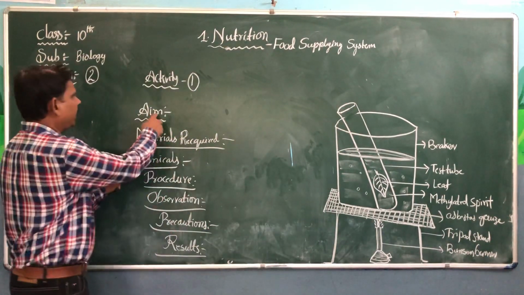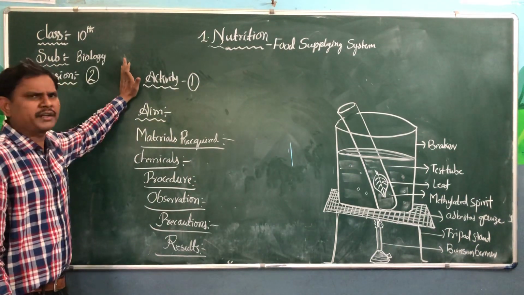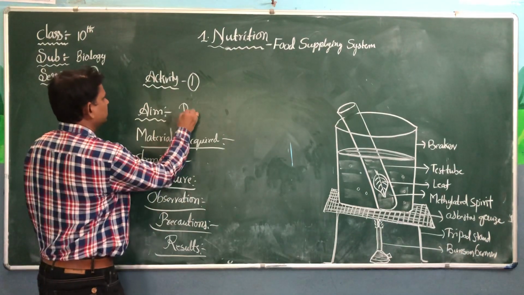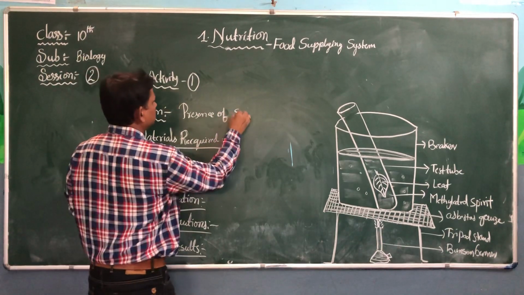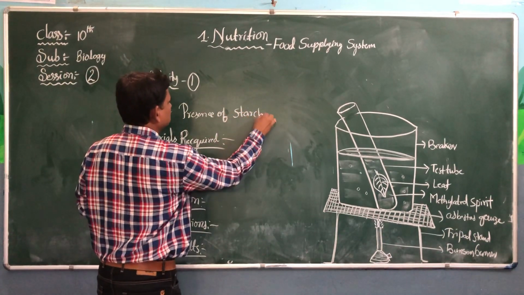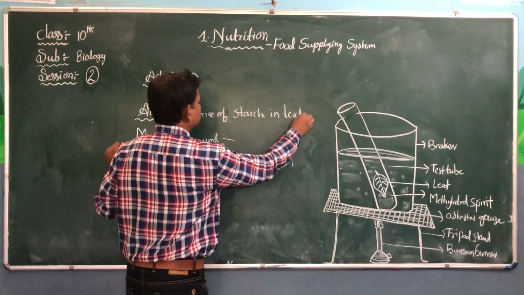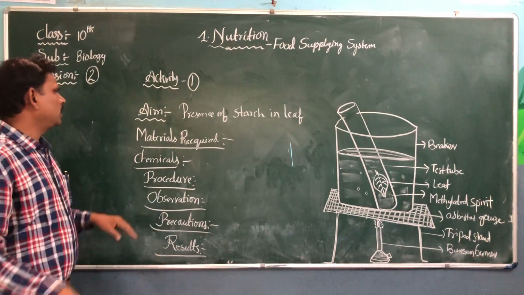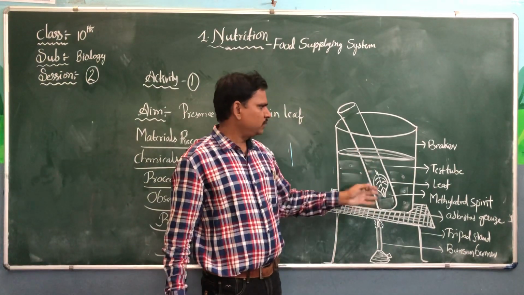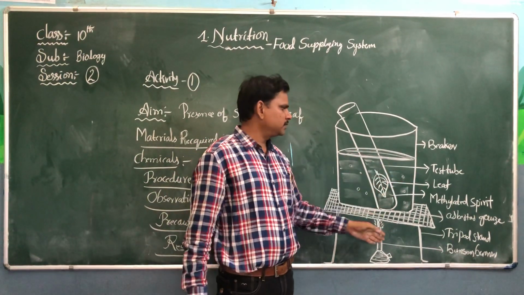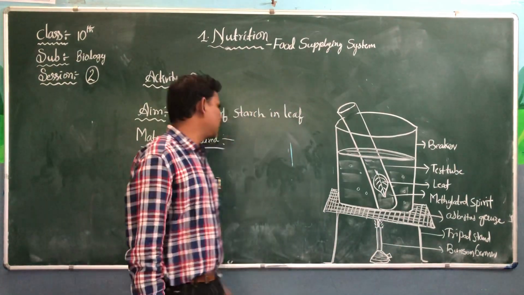Now come to the aim: presence of starch in the leaves. It is a type of carbohydrate. Materials required: what materials? Already we have a beaker, test tube, leaf, methylated spirit, asbestos gauze, tripod stand, and Bunsen burner.